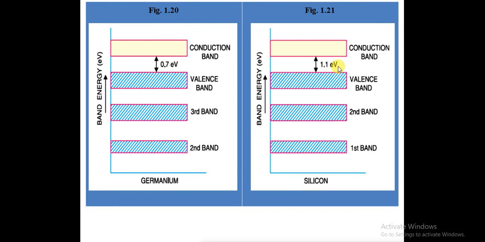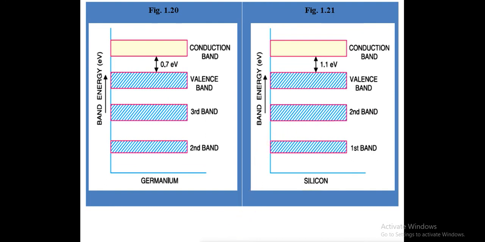This slightly higher forbidden energy gap makes silicon more stable as compared to germanium at higher temperatures, and hence we prefer silicon for making almost all semiconductor electronic components.